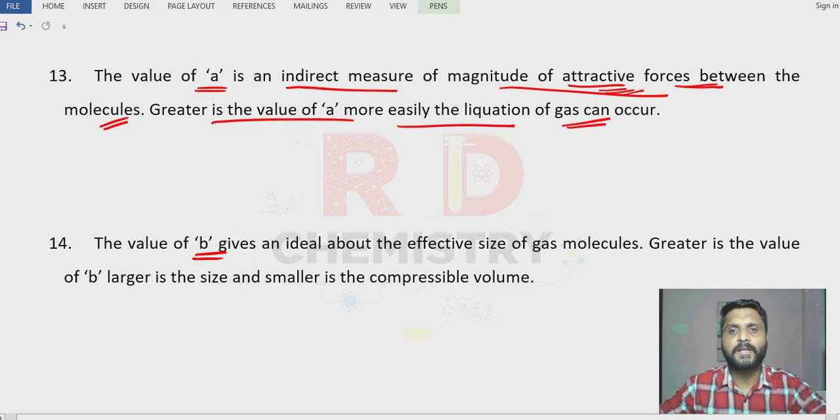As the a value increases, gases can be liquefied easily. Next one, the value of b gives an idea about the effective size of the gas molecule. Greater the value of b, larger is the size of the molecule and smaller is the compressible volume, which means as the size of the molecule goes on increasing, the gas cannot be liquefied easily. Clear?